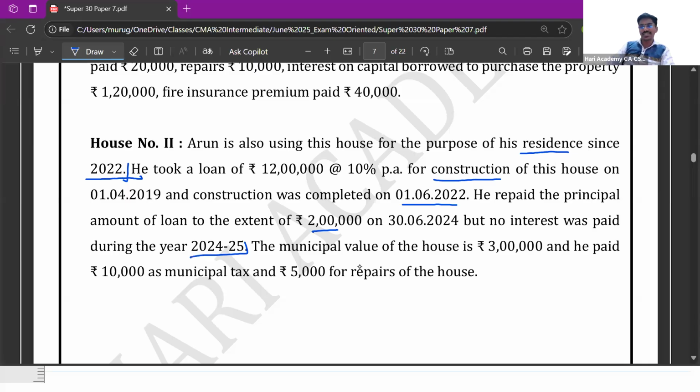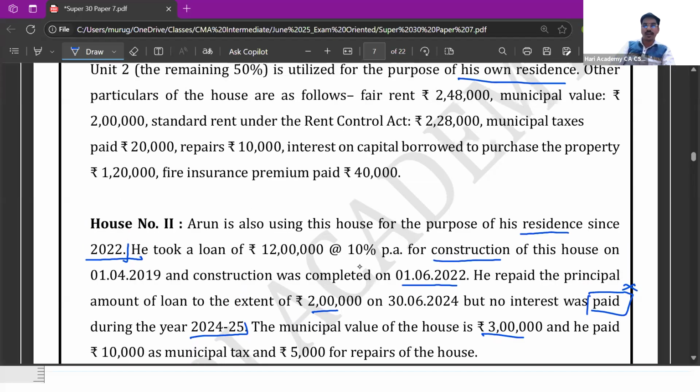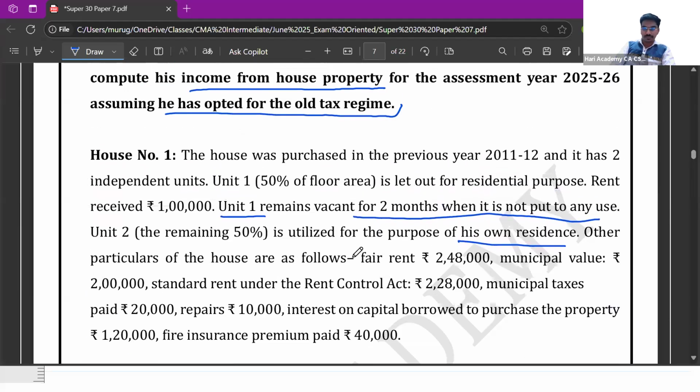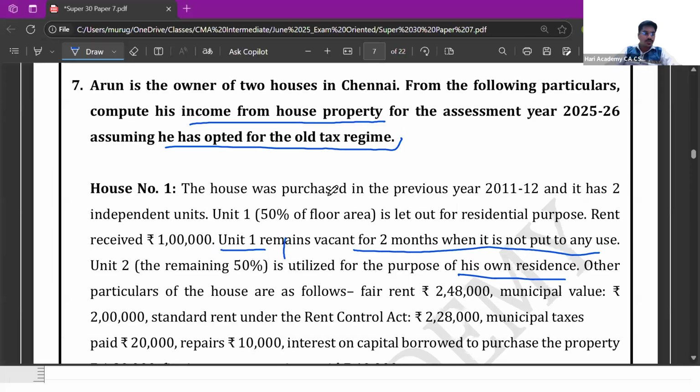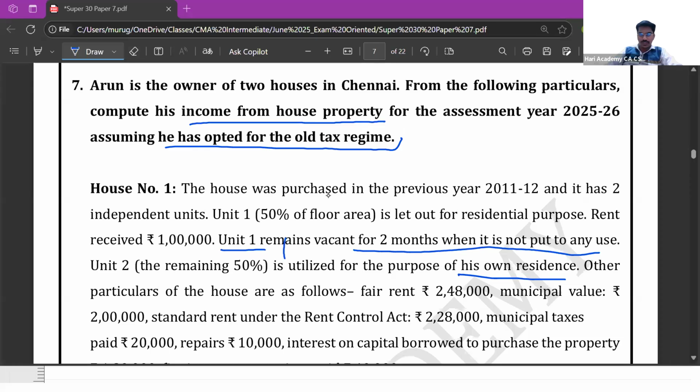So we have already seen this payment is not a criteria. The municipal value of the house is rupees 3 lakhs, and he has paid 10,000 as municipal tax and 5,000 as repairs for the home. Now what we have to do is compute the income from house property. So now let us solve question number 7.